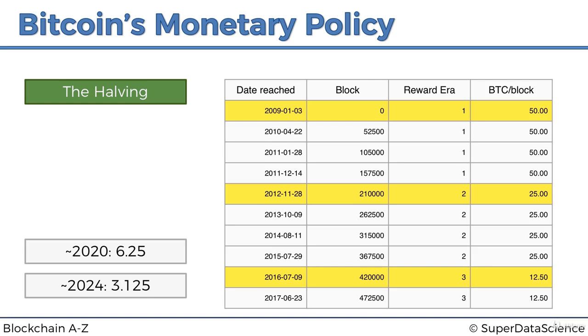And the important thing to note here is that the monetary policy of Bitcoin is entirely controlled by its software. It's entirely under the control of the algorithm that is in Bitcoin. It's not somebody going out there and saying, okay, we're going to change the number of Bitcoins released this year to this amount. No, it's just all pre-programmed into the software.